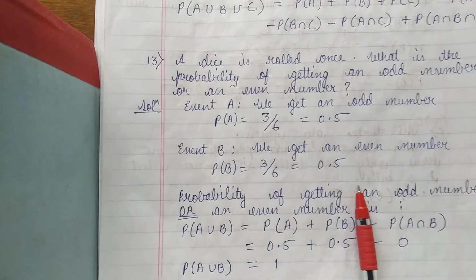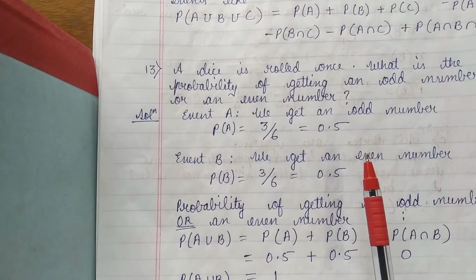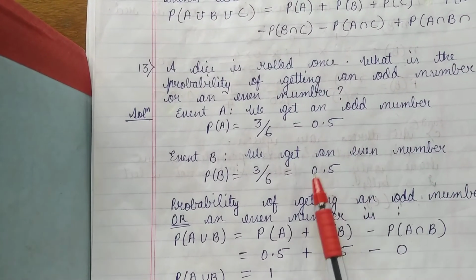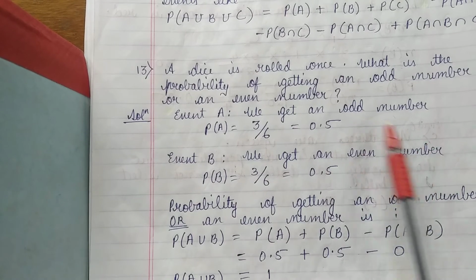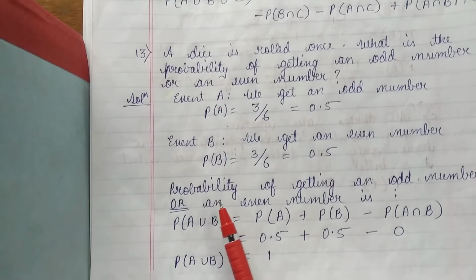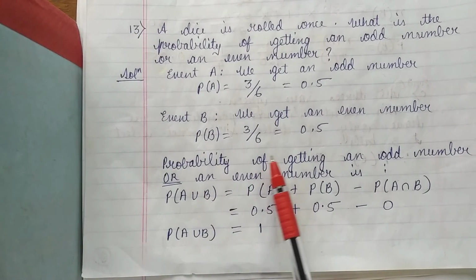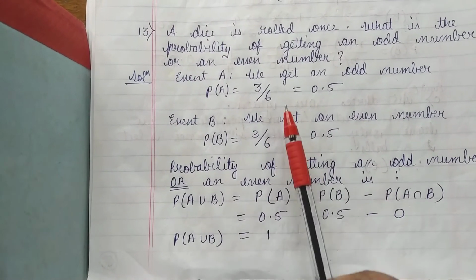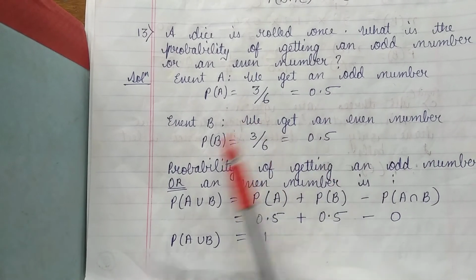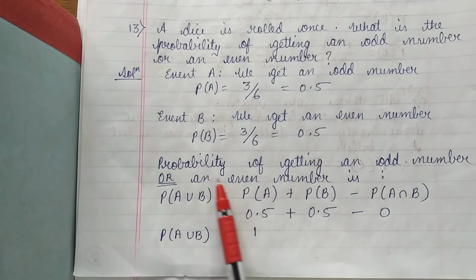To know all these things, you should know the previous video lectures. If you are not comfortable with the previous video lectures, this becomes a little difficult for you. This was quite straightforward. That is why I have taken directly without writing any sample space. Now, what is the probability of getting an odd number? 0.5. What is the probability of getting an even number? 0.5. Let us use the addition theorem.